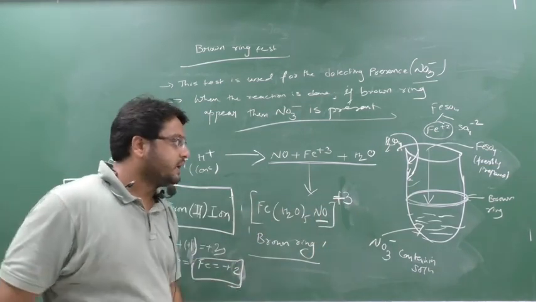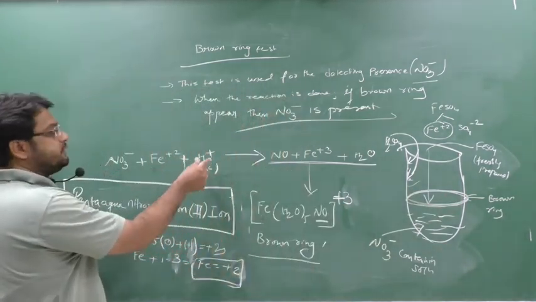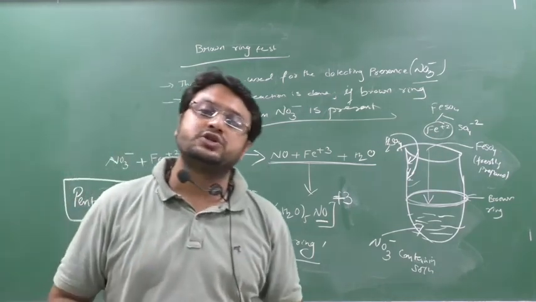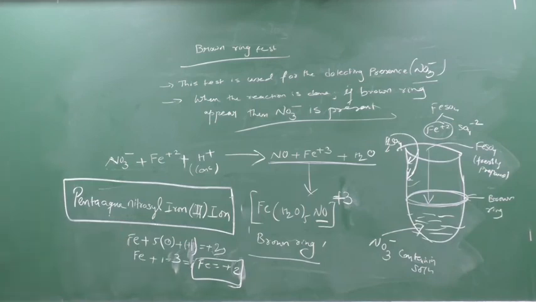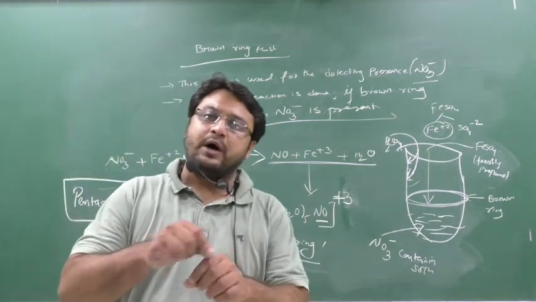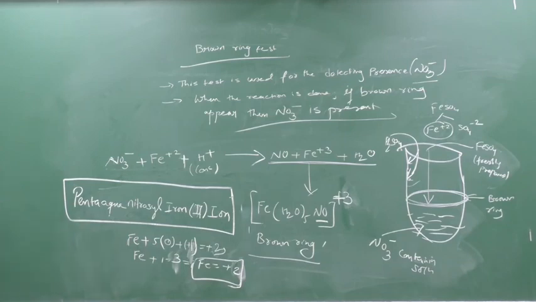Brown ring will form at the interface where H plus, sulfuric acid, meets this solution. That's why the condition is that it should be added very slowly and along the side walls. Clear? So this is your brown ring test. And in my description I will leave one video so that you can see how the brown ring complex is formed. Clear? So today's lecture is that much.